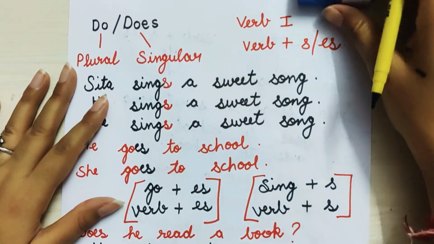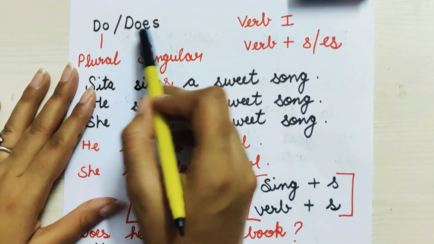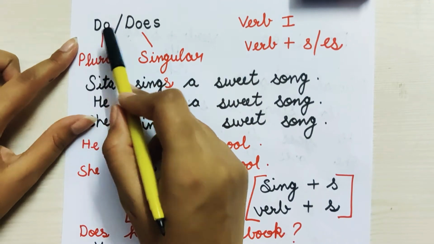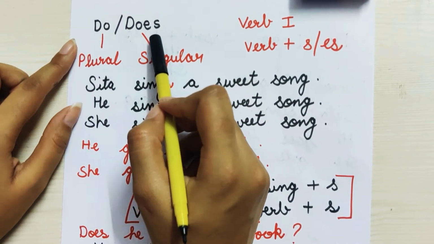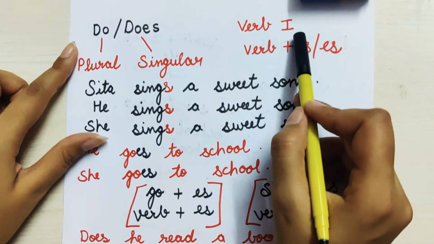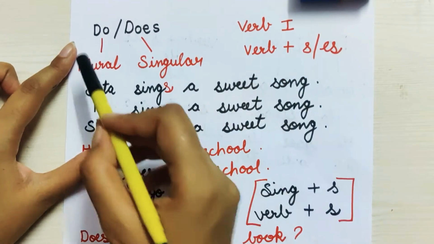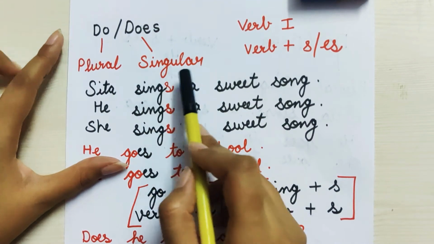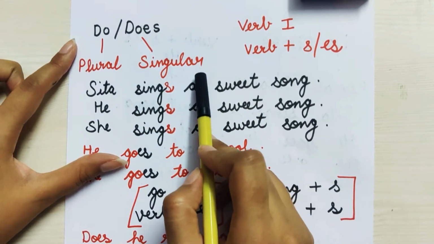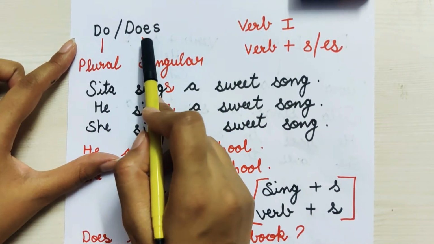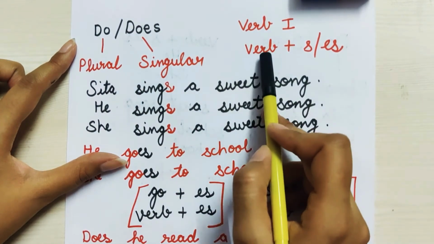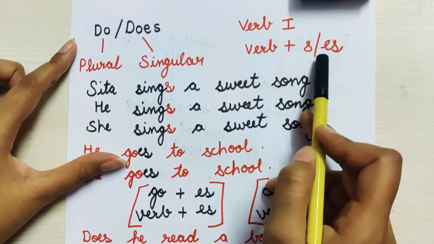Now see here. Here I have written do or does. These are the helping verbs of present indefinite tense, and we will use verb first with these words. Do we will use with the plural subject, and does we will use with the singular. And if we are not using do or does in the sentence, we will use s or es, the verb plus s or es.